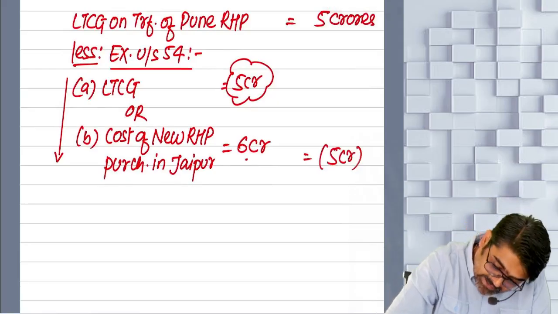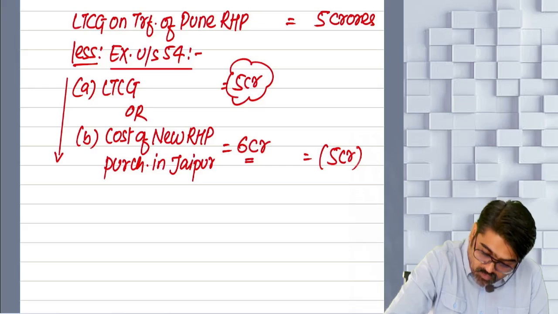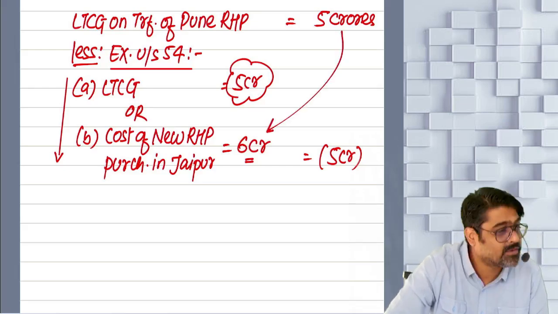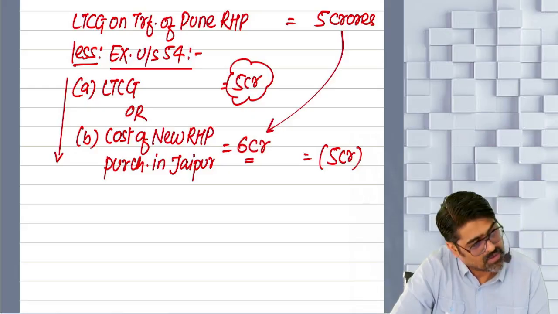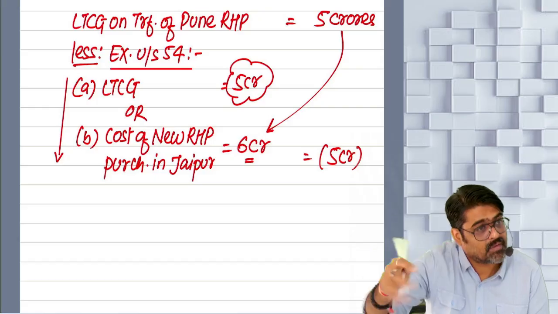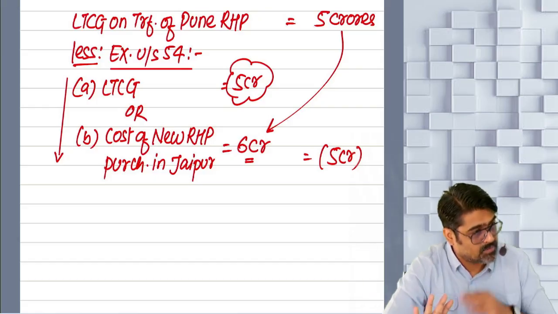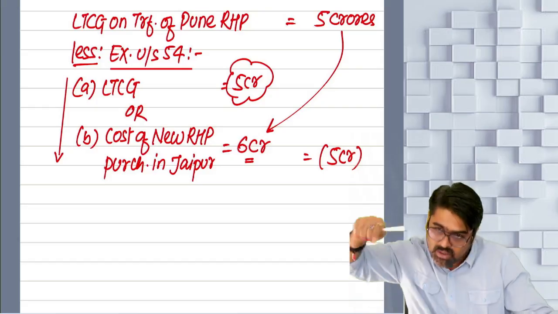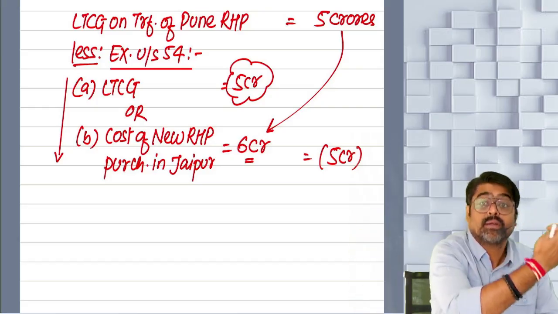Meaning that in this 6 crore, this entire 5 crore gain is invested, and accordingly, that entire 5 crore will be exempt. Because the property purchased is for a cost of 6 crores. In that 6 crore, this 5 crore gain is invested.